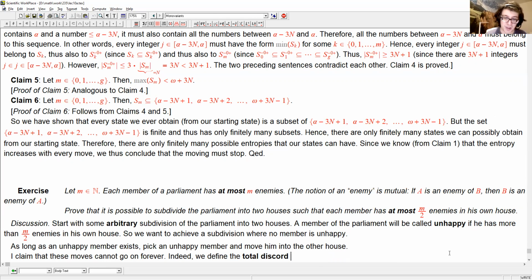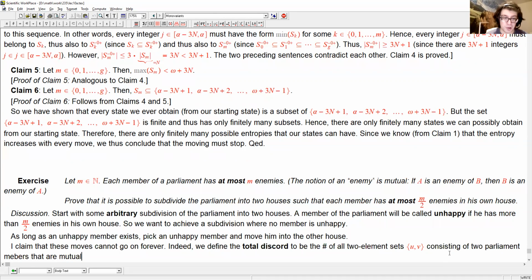We define the total discord to be the number of all pairs, all two-element sets U, V, consisting of two parliament members that are mutual enemies but belong to the same house. Then each move decreases the total discord. How do you see it?